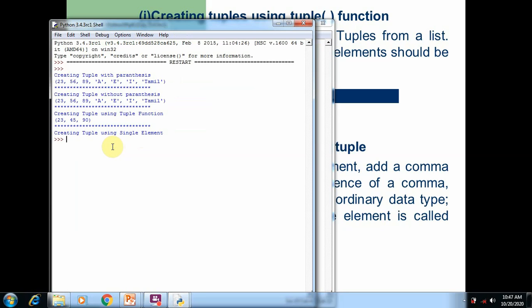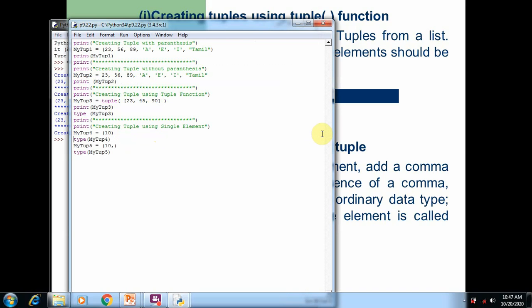So in this program we discuss four types of creating tuples. One, creating with parentheses. Second, without parentheses. Third, the tuple function. In this output you can see the type function didn't produce any result output on the screen. So creating a tuple using a single element. This is how we create a tuple function.